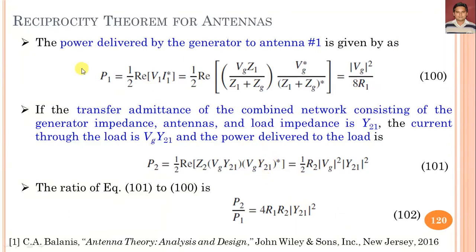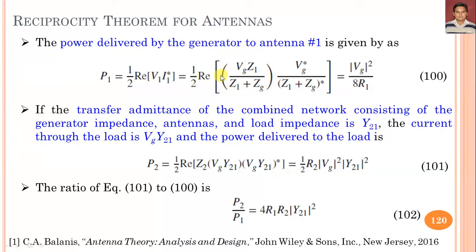So we can say that the power delivered by a generator to antenna 1 is given by, and we have calculated this during the analysis of input impedance in this series also, that P1 is equal to 1/2 real part of V1 into I1 complex conjugate, which is equal to 1/2 real part of this.